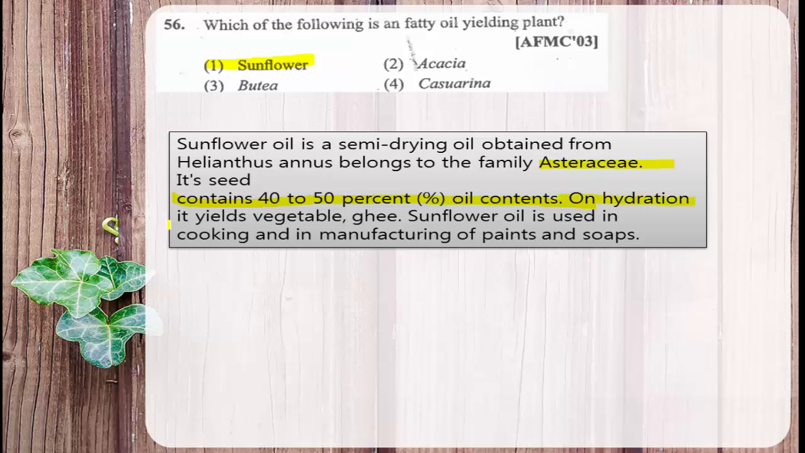On hydration it yields vegetable ghee, and sunflower oil is used for cooking and for the manufacturing of paints and soaps. Apart from being used as a cooking oil, it is also used in paints and soaps. So the answer is option 1. Then moving to the next question.